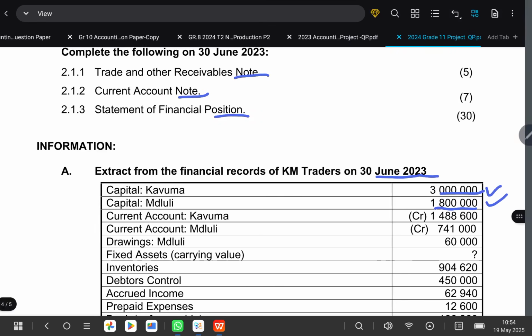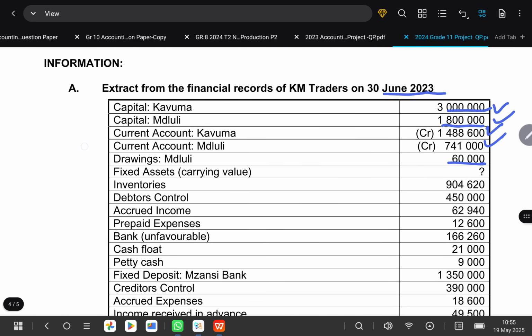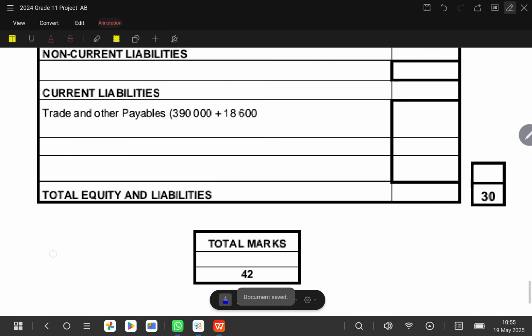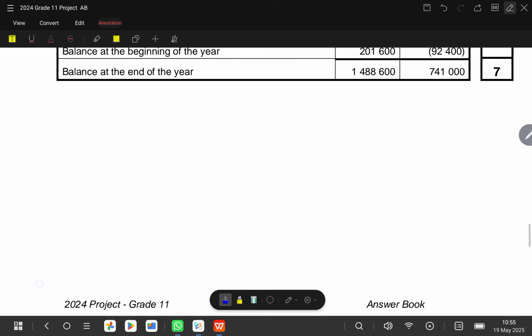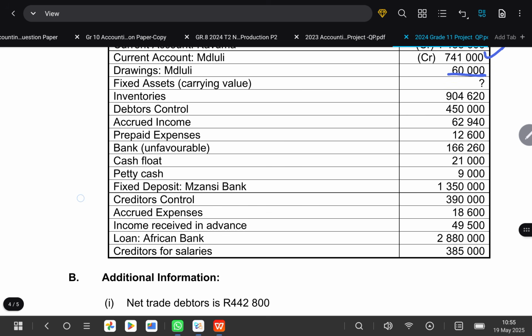Once you are done with that, you make sure that you continue with your information. This has been recorded. And then we have drawings from Lulu. We need to check if the drawings on the answer book were already taken into consideration or not. When we check here in terms of the drawings, the information was already recorded, so there's no need for us to think about that.